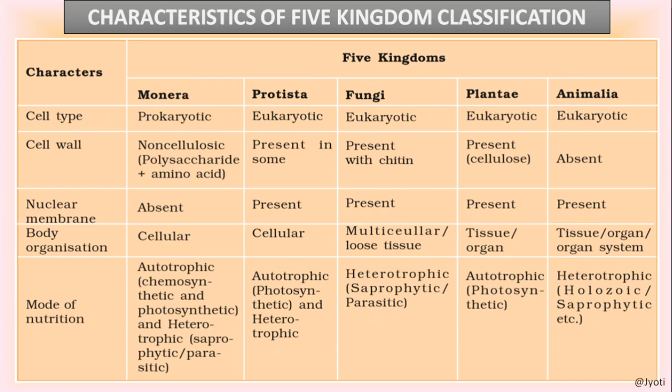Fungi are always heterotrophic and mainly they are parasitic or saprophytic. Plantae, because it includes all the green plants, are always autotrophic, photosynthetic. Animalia are heterotrophic. The mode of nutrition is holozoic or saprophytic.